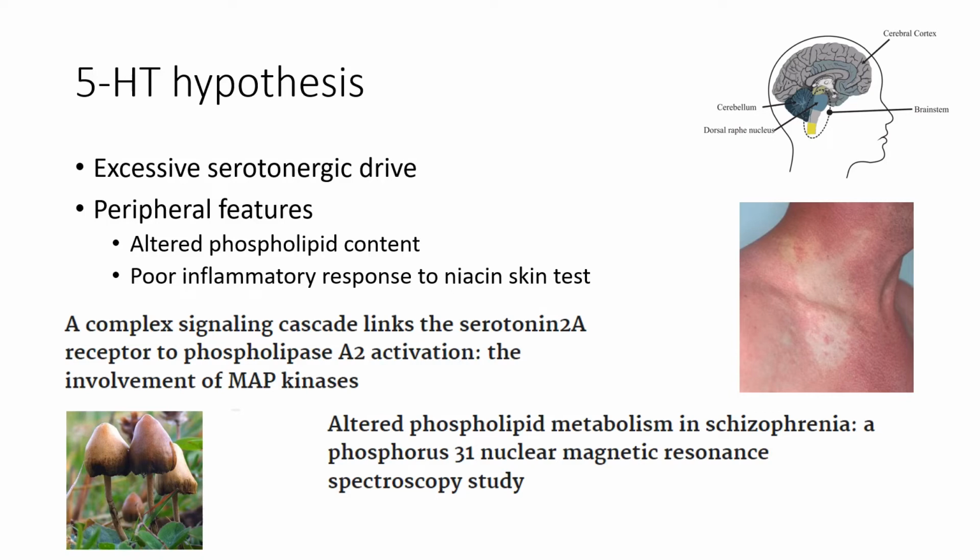So a bit more about the 5-HT2A receptors. These are the main cortical serotonergic receptors, and they're actually linked to phospholipase A2. So this would explain why there is an altered phospholipid metabolism seen in schizophrenic patients. And it would also explain the poor response to the niacin skin test. Also, thinking about 5-HT2 receptor agonists, which are classical hallucinogens, for example psilocybin, which is a 5-HT2A agonist.